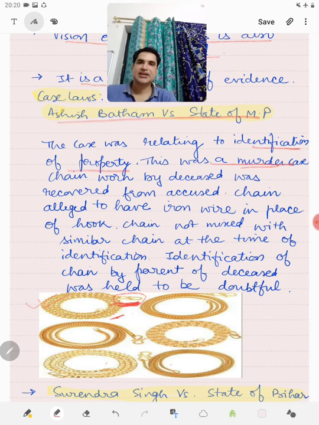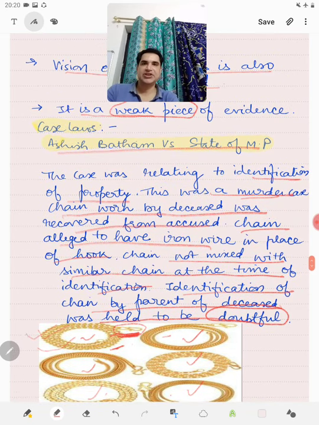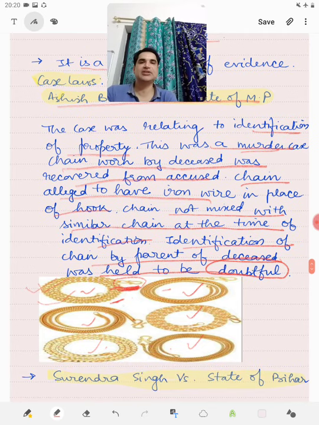This was a murder case. Chain worn by the deceased was recovered from the accused. The chain was alleged to have an iron wire in place of a hook. The chain was not mixed with similar chains at the time of identification. It was only one chain which was given to identify, and they identified it. Therefore, identification of the chain by parents of the deceased was held to be doubtful in nature. So, whenever an identification is to be done, it has to be mixed with things of similar nature.